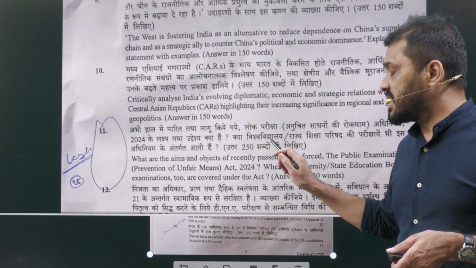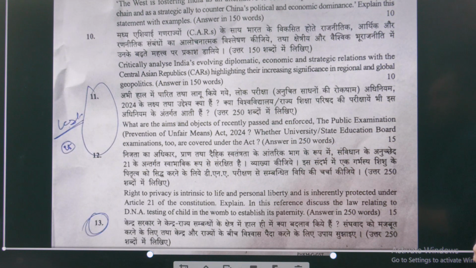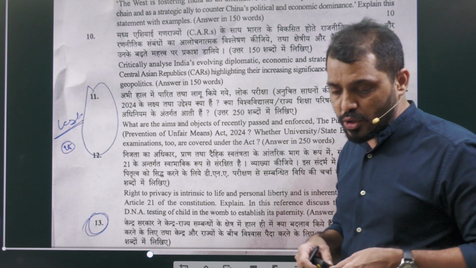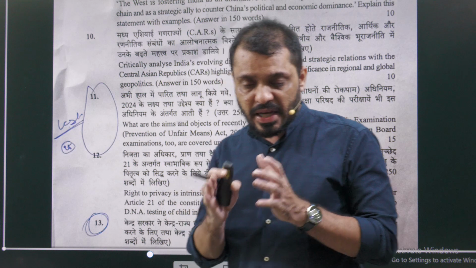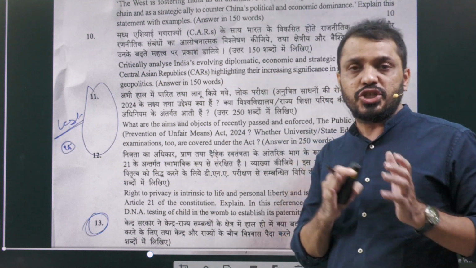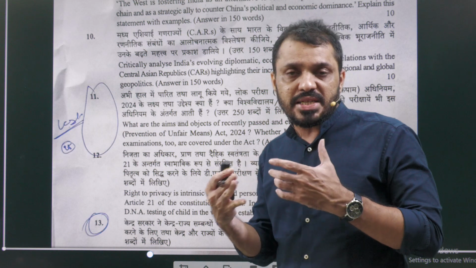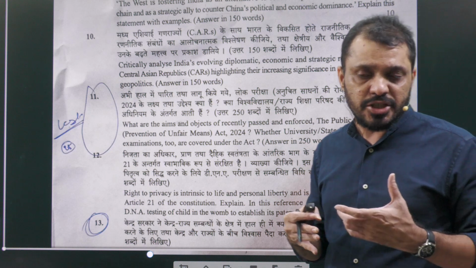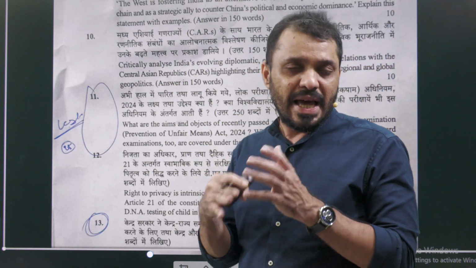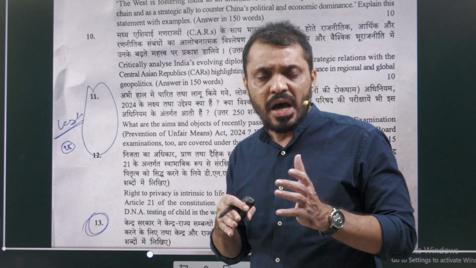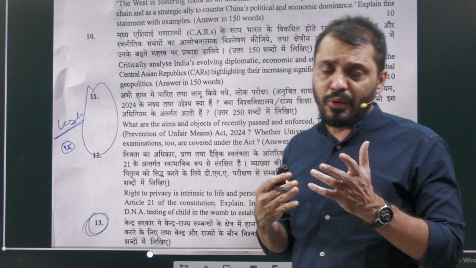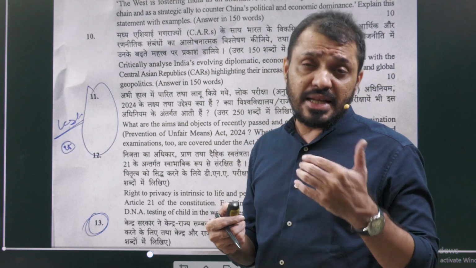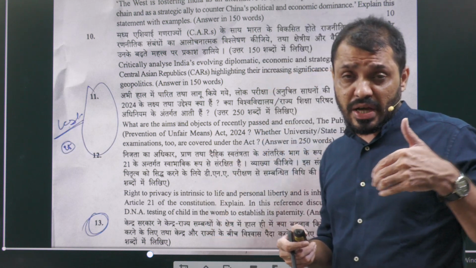Next, question number 10. Critically analyze India's evolving diplomatic, economic and strategic relations with the Central Asian republics, highlighting their increasing significance in regional and global geopolitics. Here you have to introduce what the Central Asian Republic region is, and which countries are present in it. And in the recent past, what is the interaction between India and the Central Asian Republic region? For example, the Ashgabat Agreement. We also have to include the growing role of the SCO, and write some information regarding the SCO and the International North-South Transport Corridor, and how Central Asia is helping out.